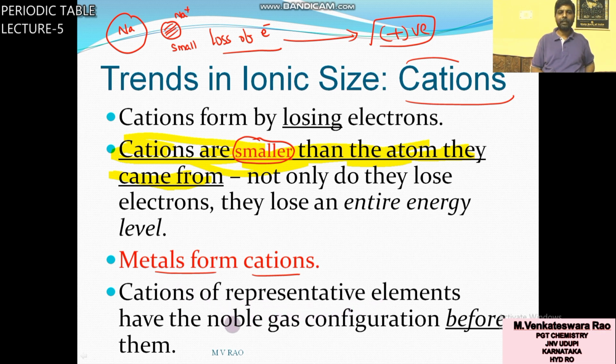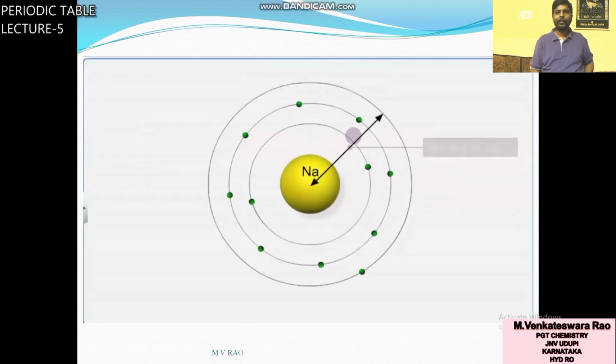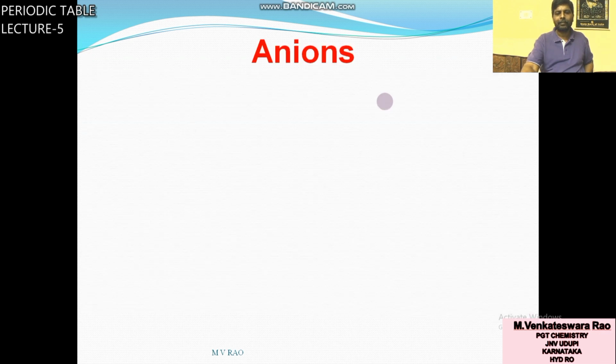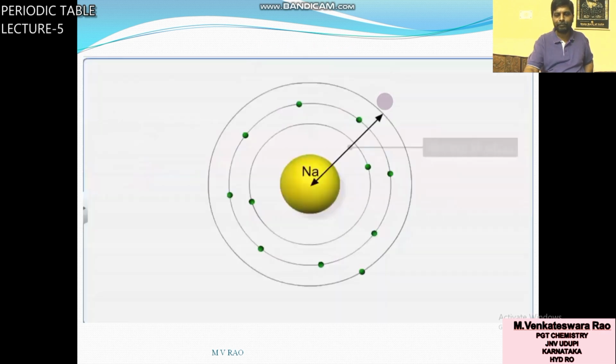Cations of representative elements have the noble gas configuration before them. You take here sodium. In sodium, atomic number is 11. It contains 11 protons and 11 electrons. This is the valence shell electron. This electron is attracted by 11 protons. How many shells are there? 1, 2, 3.